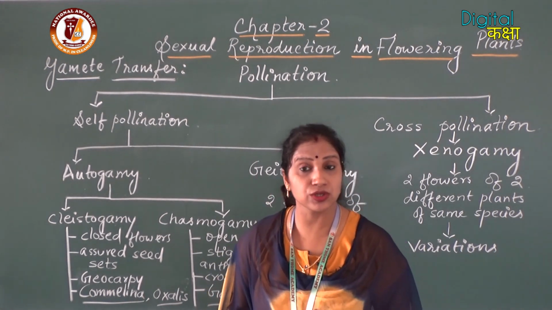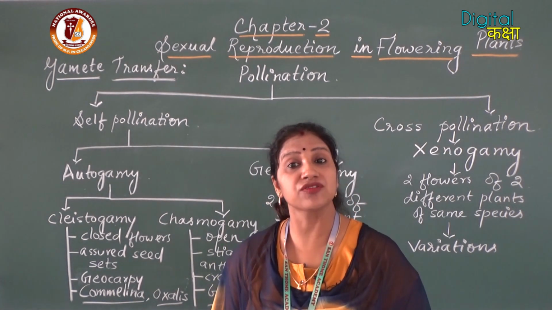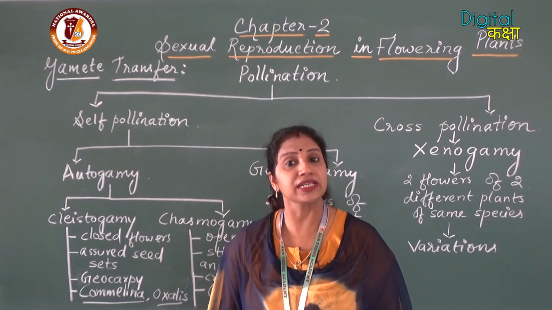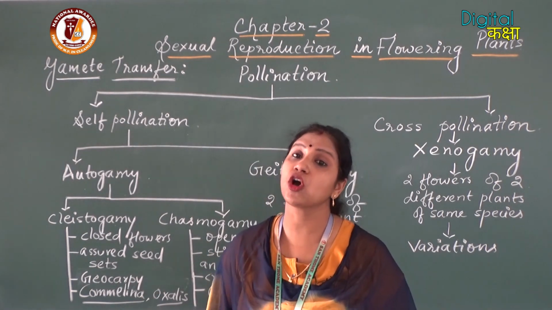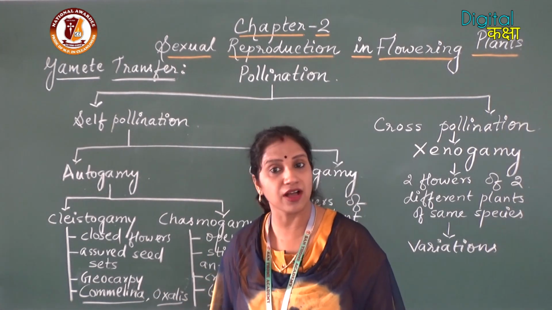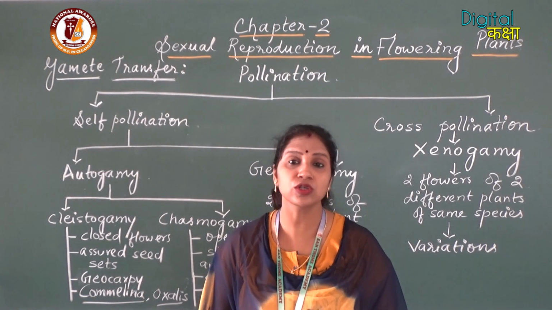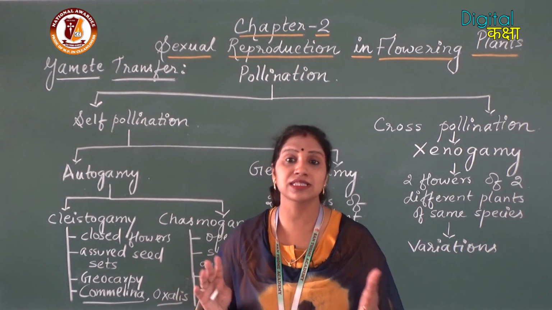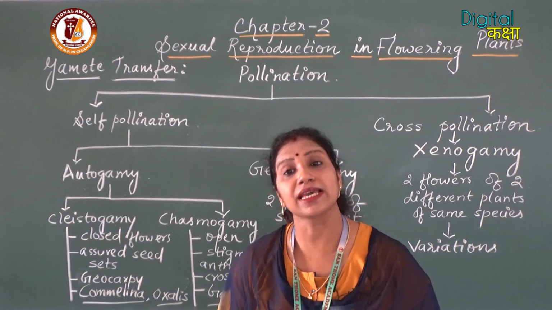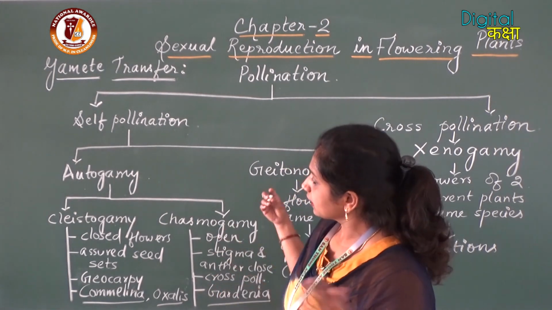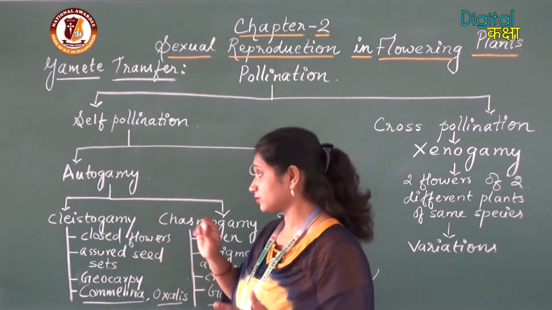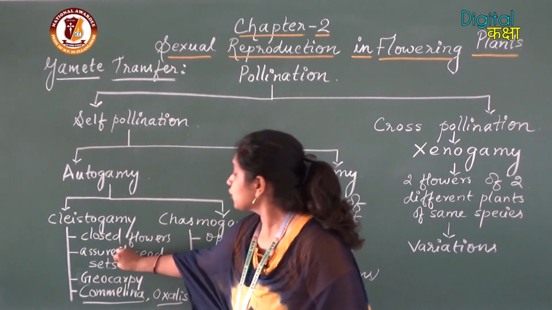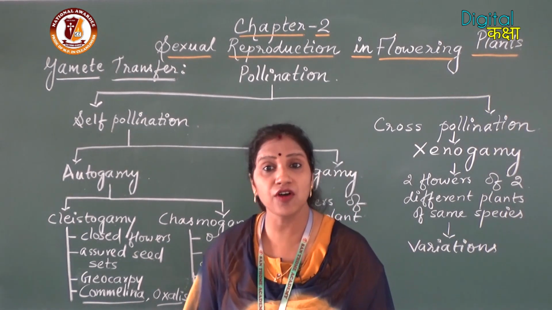These are closed flowers in which the anthers and stigma are not exposed at all. As there is no cross-pollination, assured seed set is formed.